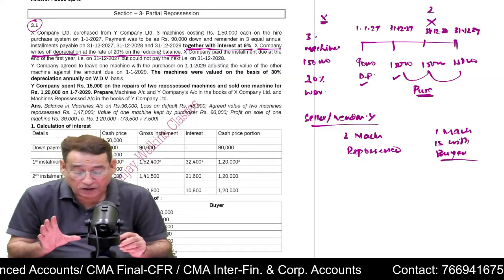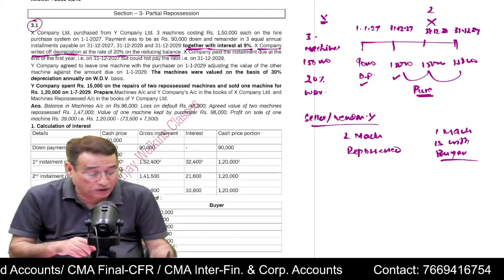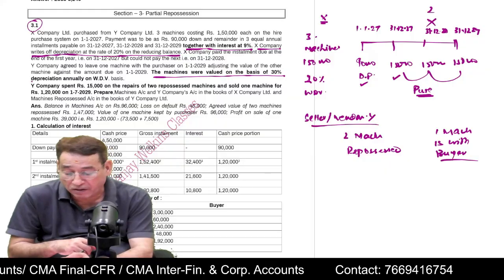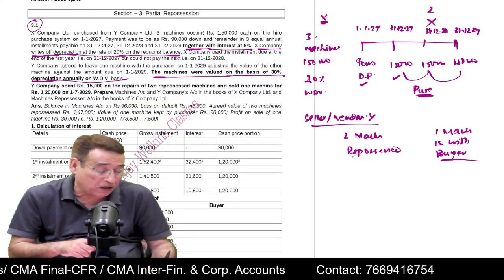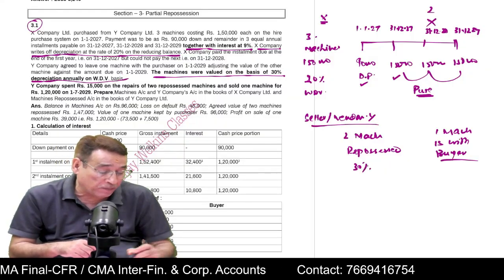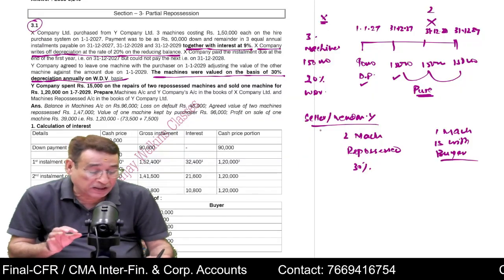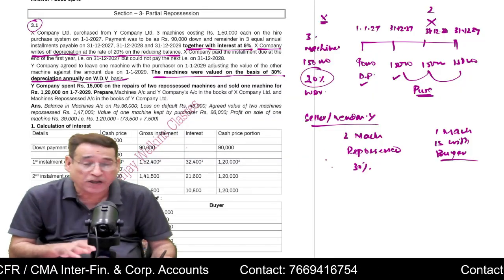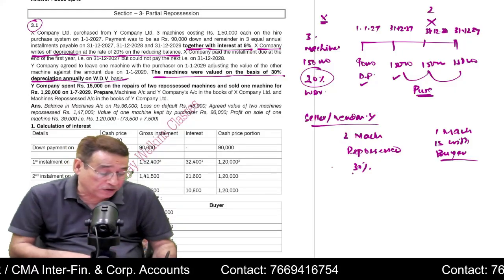That is very important. Is it clear to you? Importantly, because he is taking back the machine, it is written that the machine was valued on the basis of 30% depreciation annually. So on the basis of 30% depreciation, because the seller's rate of depreciation may be different from your rate. Your rate is 20%, but his rate of depreciation is 30%.